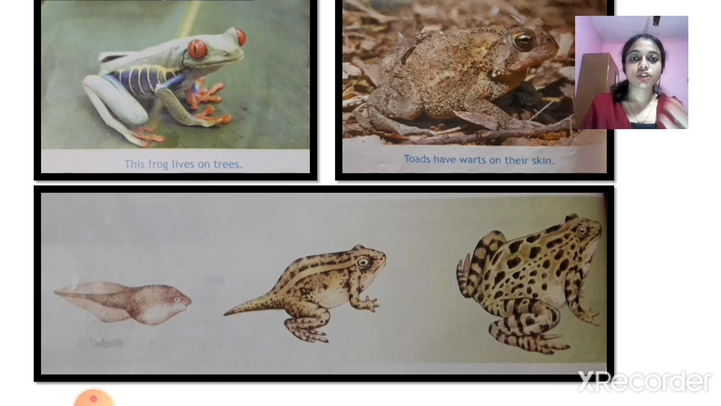Next, you can see the picture of frogs, and you are familiar with different types of frogs. In the first picture, you can see the frog that lives in trees. Second, the toads have warts on their skin. And the third one is the stages of frogs. You can see the tadpole, and it looks like the fishes, isn't it? They have tails. And when they are growing up, they lose their tails and gills, and they grow legs. So you can see the different stages of a frog.